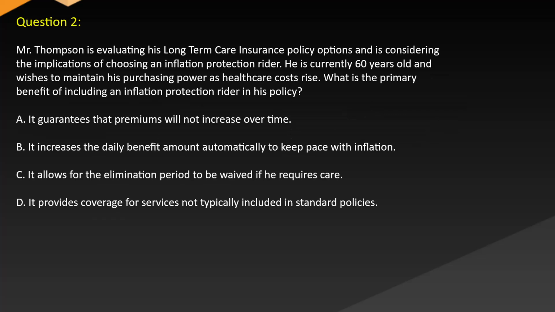Question 2. Mr. Thompson is evaluating his long-term care insurance policy options and is considering the implications of choosing an inflation protection rider. He is currently 60 years old and wishes to maintain his purchasing power as healthcare costs rise. What is the primary benefit of including an inflation protection rider in his policy? A. It guarantees that premiums will not increase over time. B. It increases the daily benefit amount automatically to keep pace with inflation. C. It allows for the elimination period to be waived if he requires care. D. It provides coverage for services not typically included in standard policies.